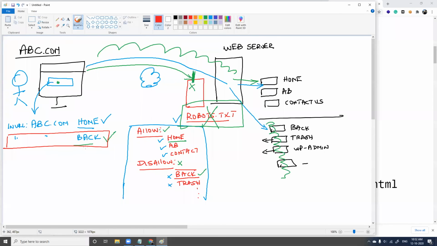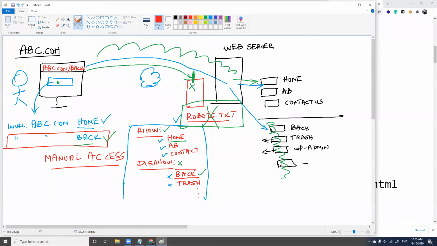But robots.txt will not block manual access. What do I mean by manual access? When this person directly types abc.com/backup in his browser, this will not be blocked by robots.txt.